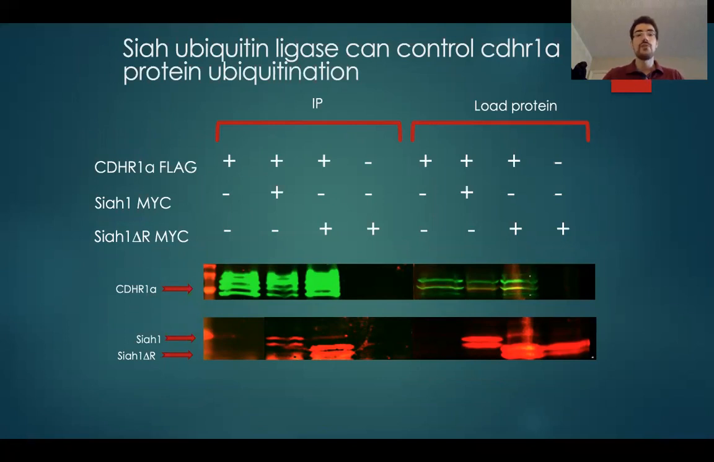So finally, we wanted to prove that Siah can physically bind to CDHR1, and in order to do that, we made co-immunoprecipitations by pulling down CDHR1 through the flag tag using anti-flag. You can see here, when we co-transfect the cells with CDHR1 and Siah and pull down the flag, we were able to recover Siah, proving that it was physically bound. And then by using the delta RING, we were also able to bring down the dominant negative with it.